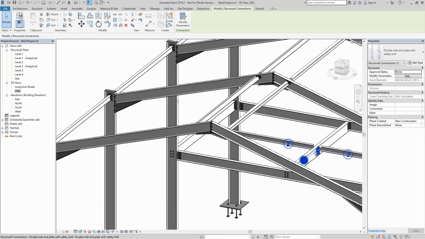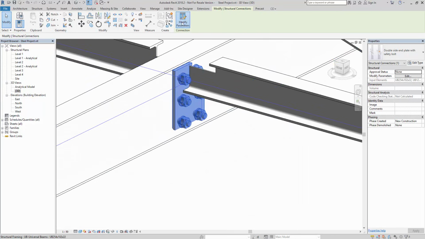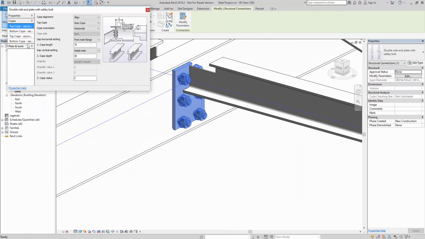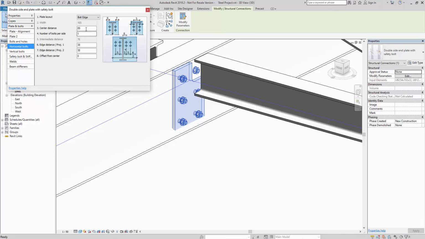Back to my 3D. The connection is still selected, so I can just orbit it round to have a little look. Modify its parameters. Again, plates and bolts. Let's select what we need. Standard horizontal bolts.